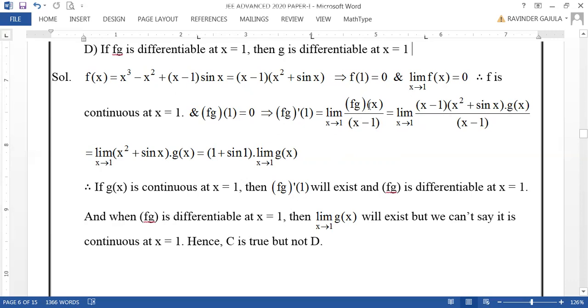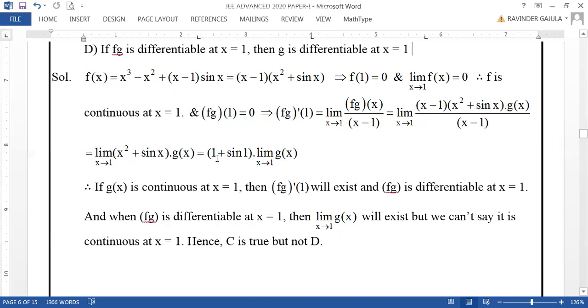Hence, fg of x only will be taken in the numerator, divided by x minus 1. Now that is equal to f of x into g of x, where f of x is (x minus 1) into (x square plus sin x), into g of x, by x minus 1. Now here x minus 1 will be cancelled, resulting in limit x tends to 1, (x square plus sin x) into g of x.